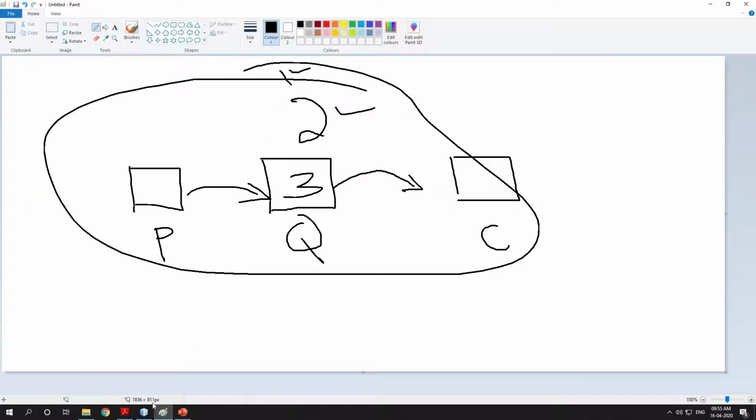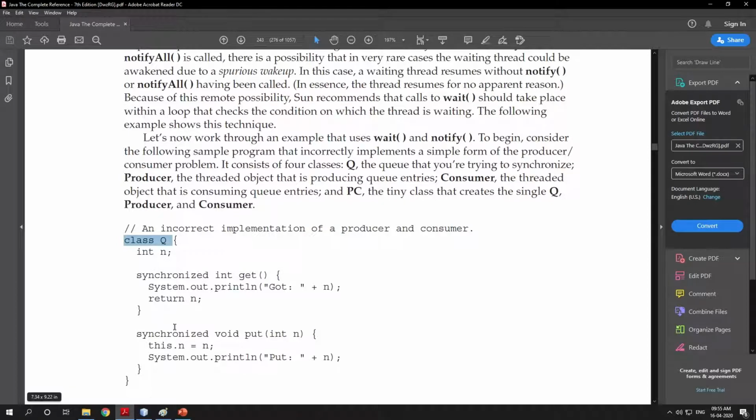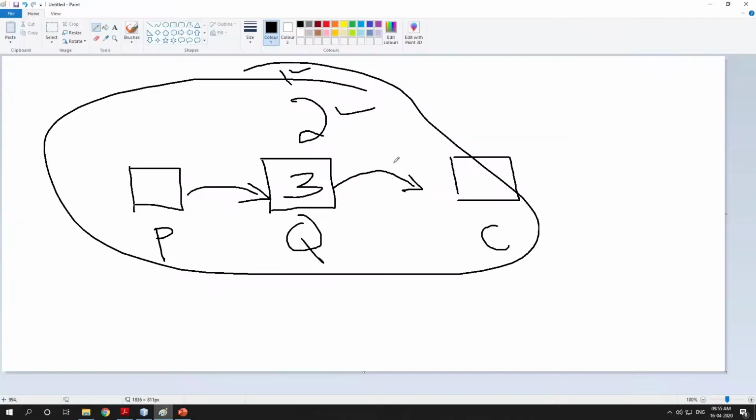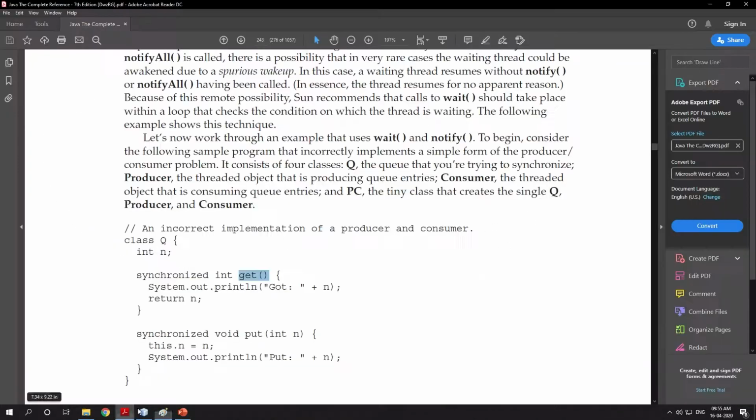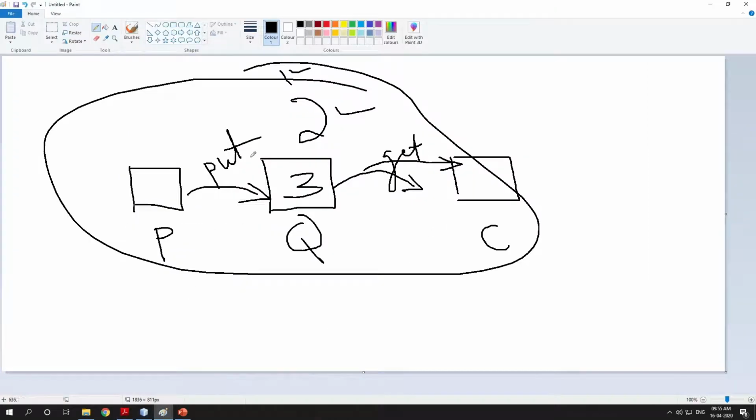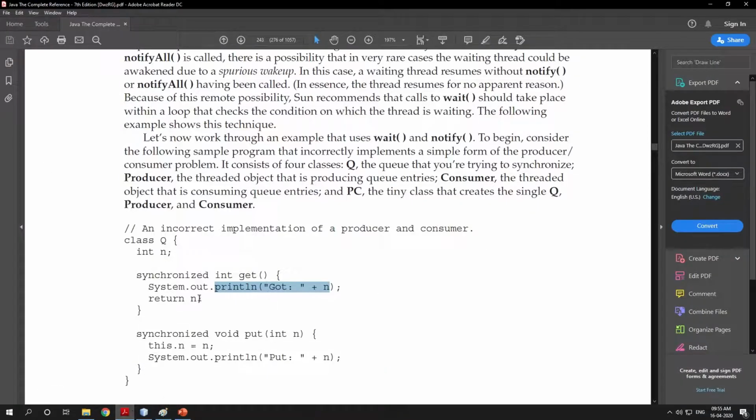Okay, this class Q has 2 methods. One method is to get the data, which will be used by the consumer, and another method is to put the data, which will be used by the producer. In get, we are just printing that we got this item, we got this 3, we got this 2, we got this 1, and we are returning whatever element we have got. In put, we are putting that element 1, 2, 3 onto the screen. We have put 1, we have put 2, we have put 3.